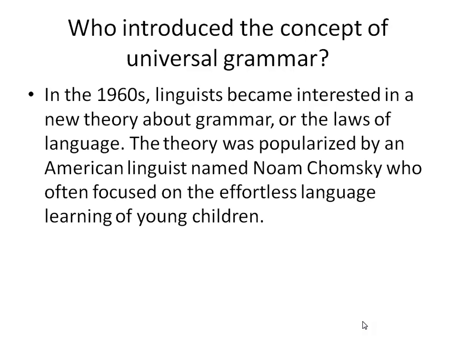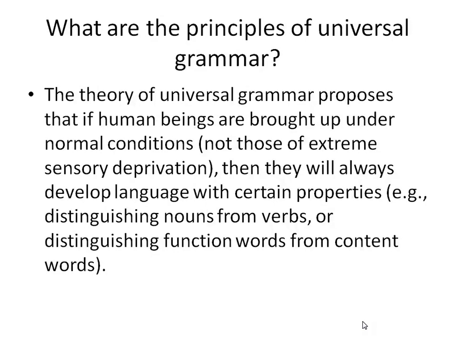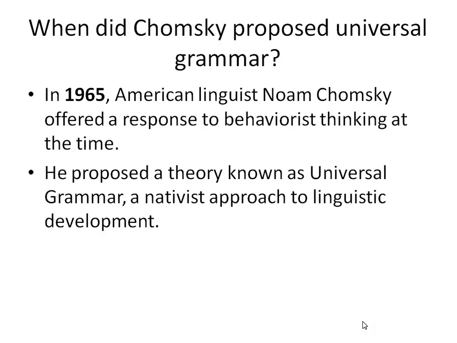That means Noam Chomsky was bound to prescribe this theory for the initiative taken by the language learners and the linguists. That is universal grammar. In 1965, American linguist Noam Chomsky offered a response to behaviorist thinking at that time, and he proposed a theory known as universal grammar, a nativist approach to linguistic development. So, we have discussed the nativist approach, isn't it? We talked about this, the nativist theory.